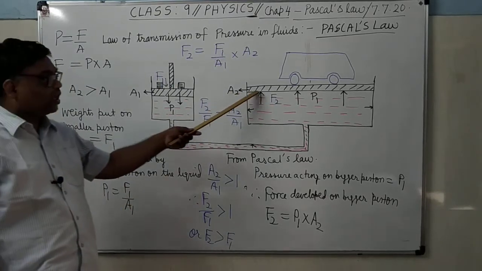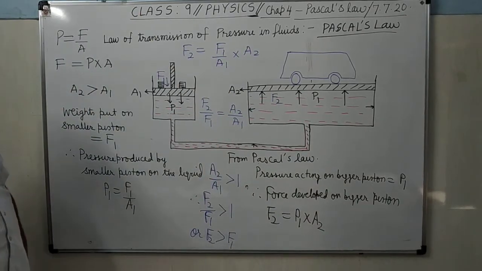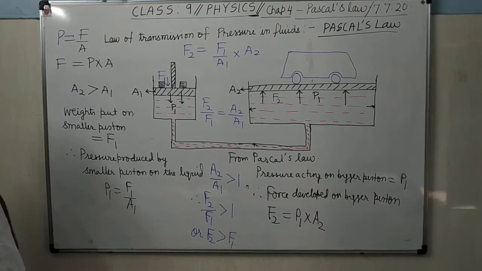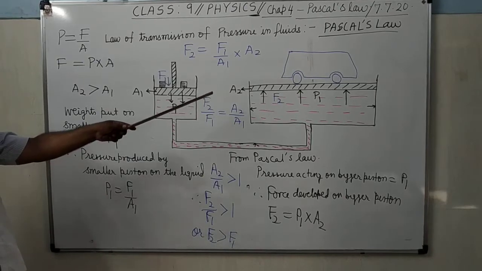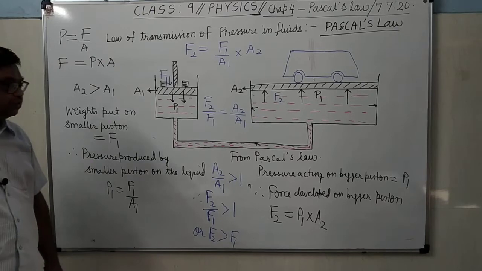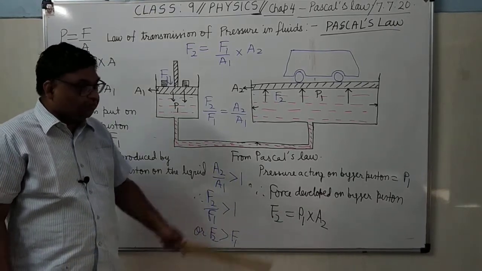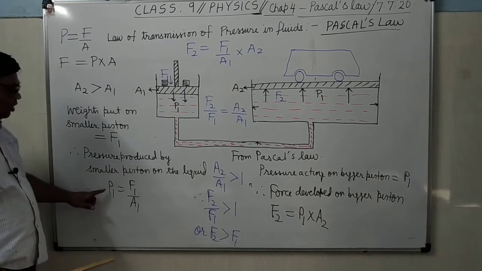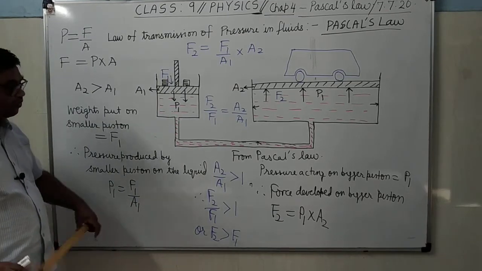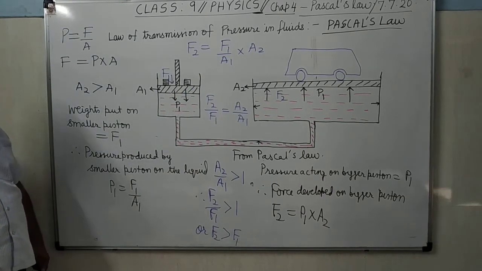That will also act here over this piston in an upward direction. So the pressure P1 is acting over the piston whose area is A2. How much force will be produced due to that pressure? F2 equals P1 into A2. But P1 is given as F1 upon A1. So from here I have written F1 upon A1 into A2.